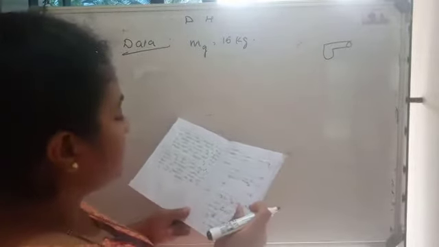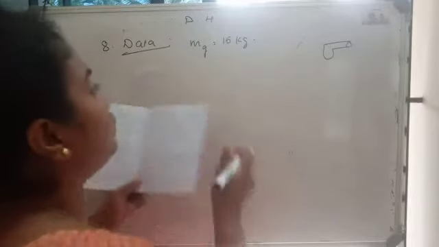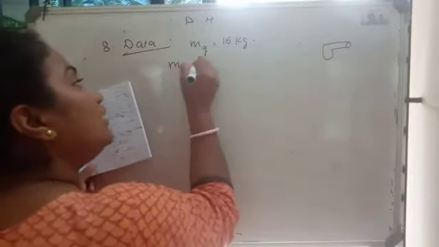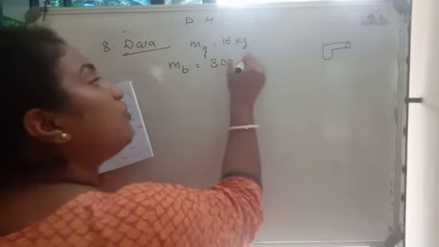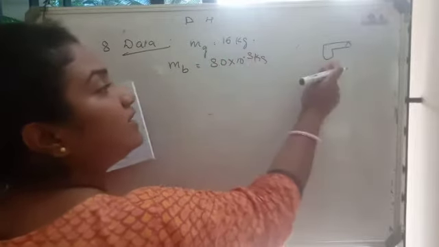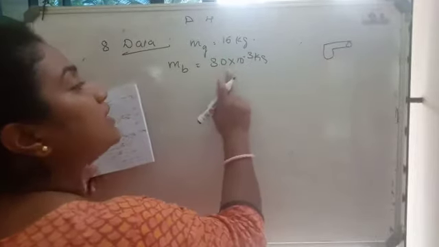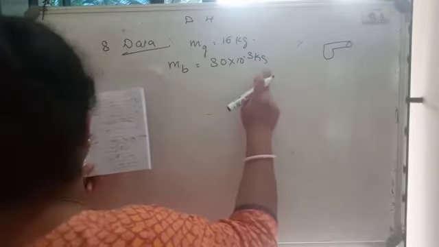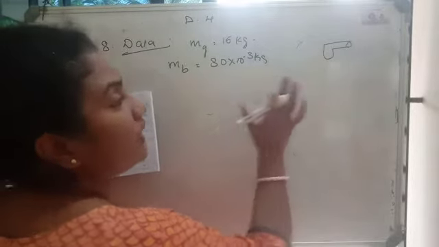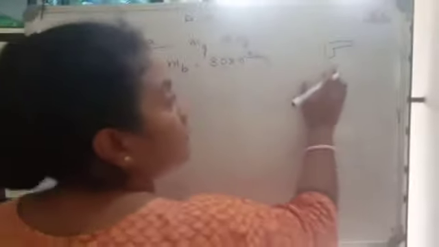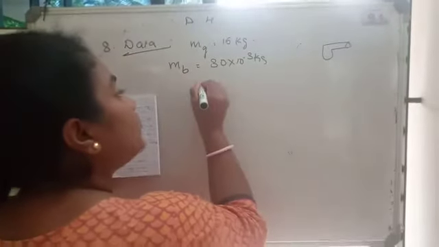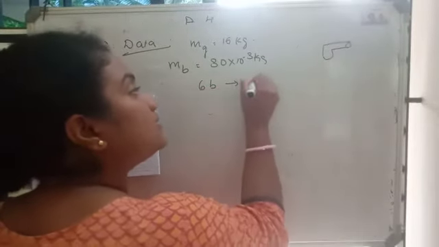It fires a bullet of 30 into 10 raised to the power of minus 3 kg. So the mass of the bullet is 30 into 10 raised to the power of minus 3 kg. It fires the bullet at the rate of 6 bullets per second.